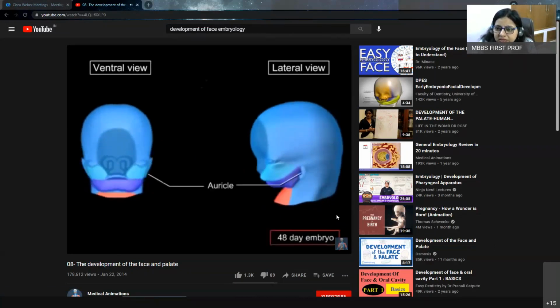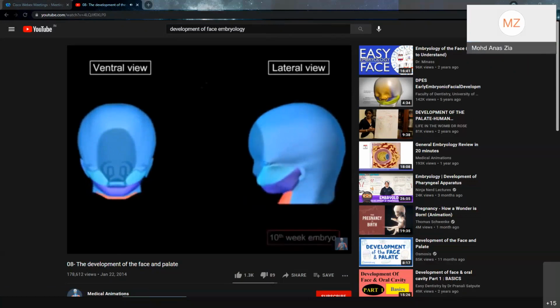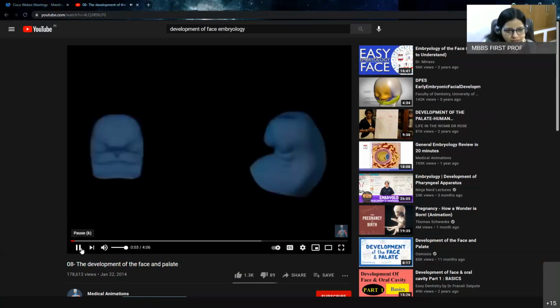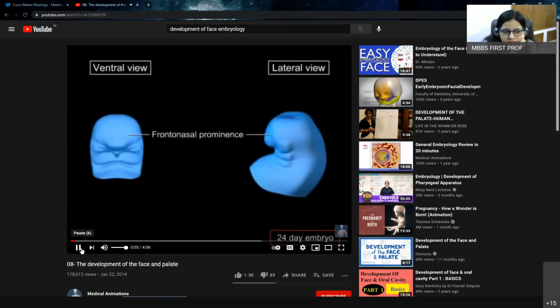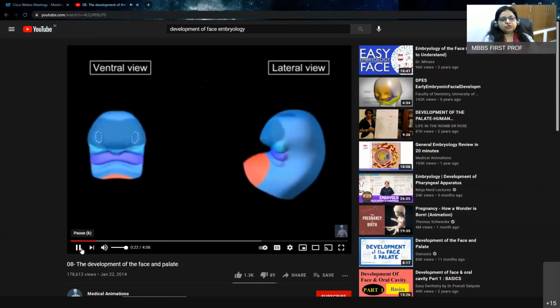Are you able to see the screen? Yes, ma'am, it is visible. Okay, then watch it again. I'll start. See, different colors are shown to make out how the frontonasal, maxillary, and the mandibular prominences are formed.